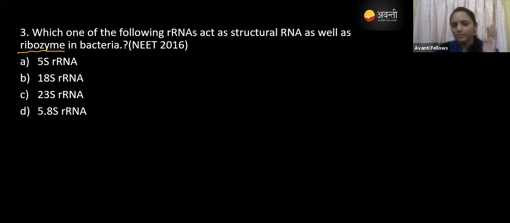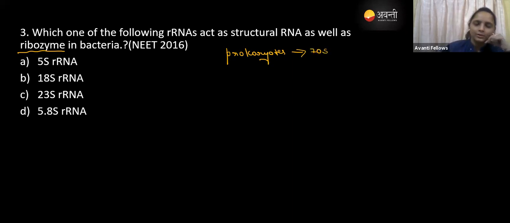So guys, the ribosome, right? What is a ribosome? It is the organelle which is present in the cell. So I will tell you. In the prokaryotes, just listen here, it is very important. In the prokaryote, there is a 70S ribosome, but in the eukaryotes, it is 80S. In the 70S, there are two subunits. One is the 30S smaller subunit, and another one is the 50S larger subunit.